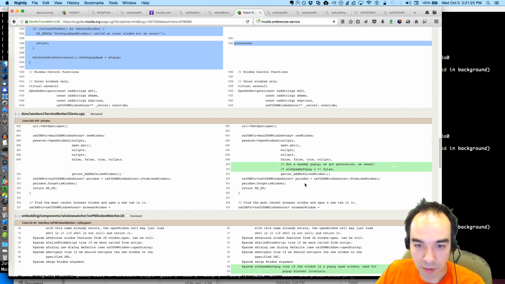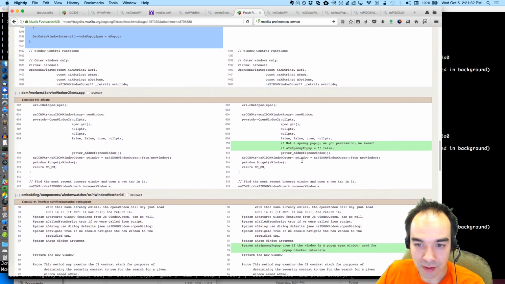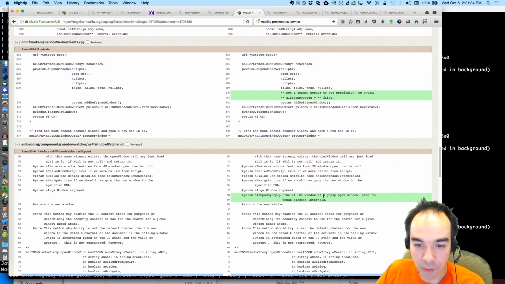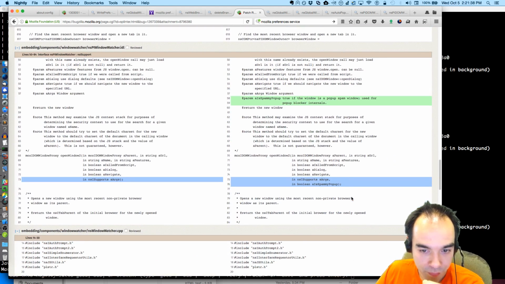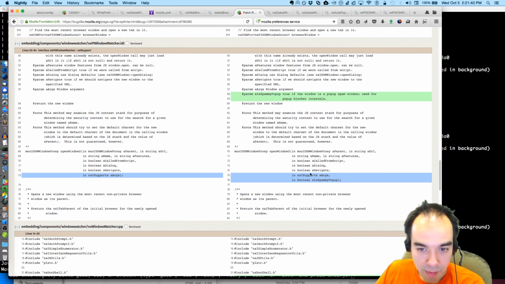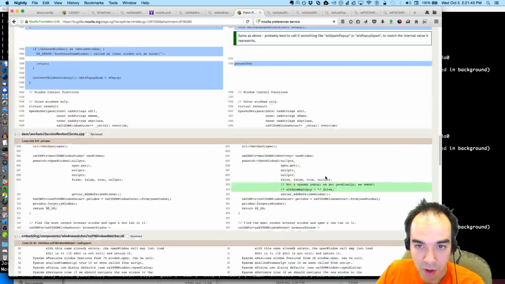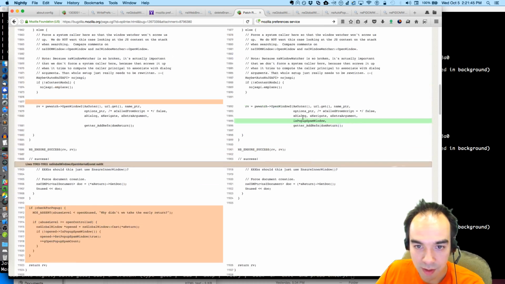And then we start passing it around. Not spammy pop-up. We got permission, we swear. From service worker clients. True if the window is a pop-up spam window used for pop-up blocker internals. Spammy pop-up. So spammy pop-up comes after arg. So we're doing that, just a sanity check here.